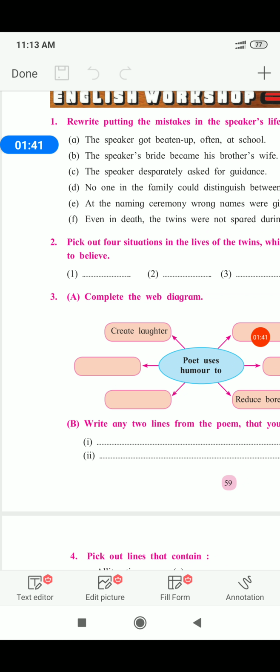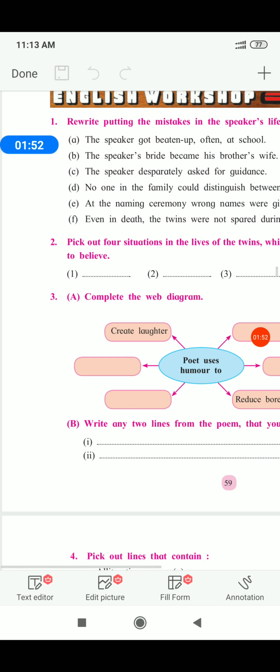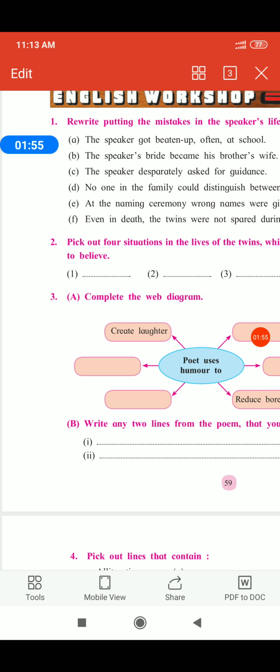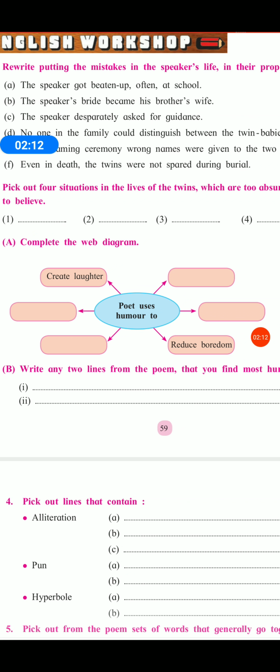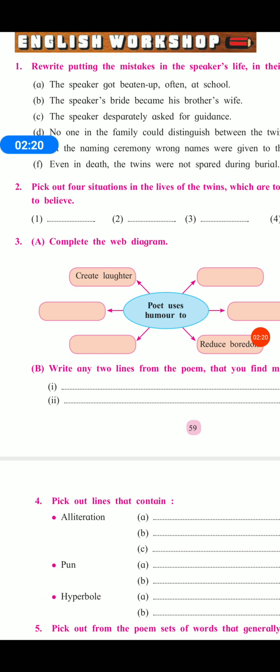First one is D1, and second one is E, third one is A, fourth one is C, fifth one is B, and sixth one is F. Pick out 4 situations in the lives of twins which are too absurd and senseless to believe.